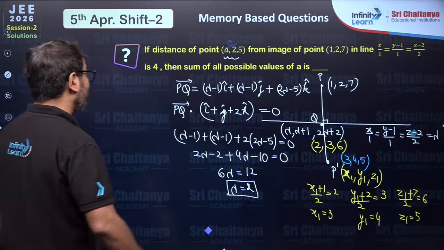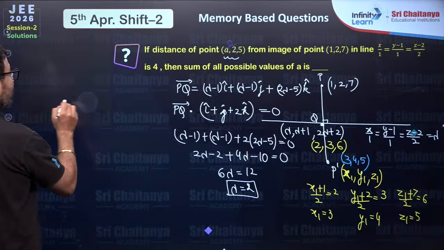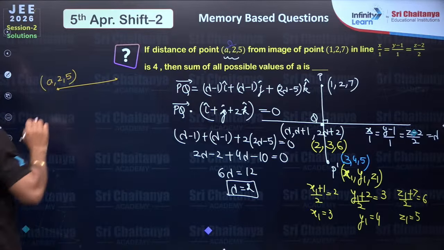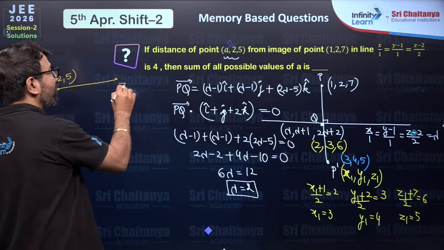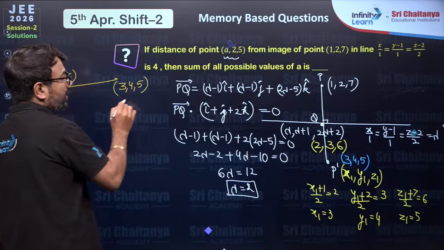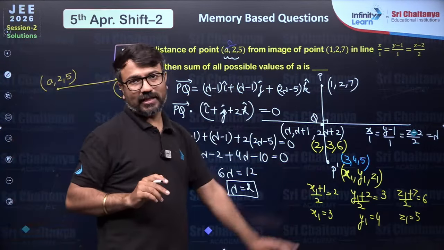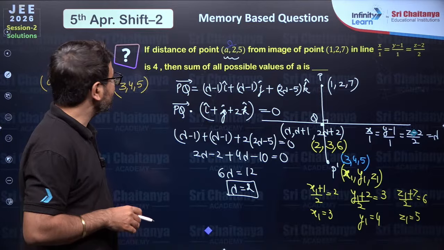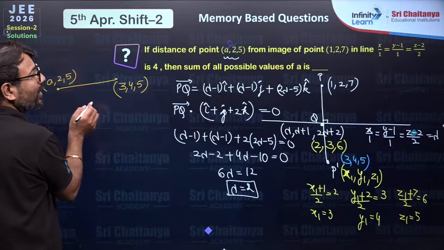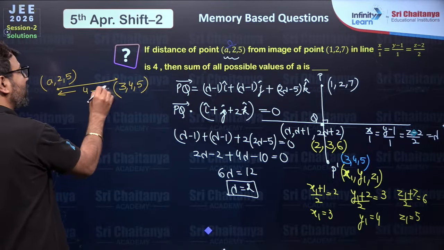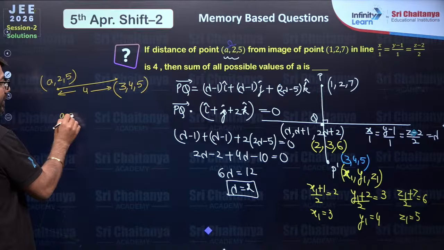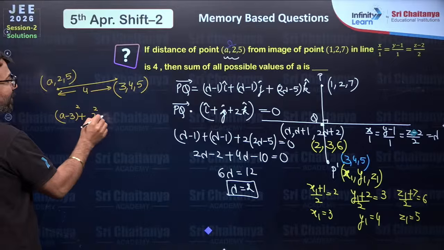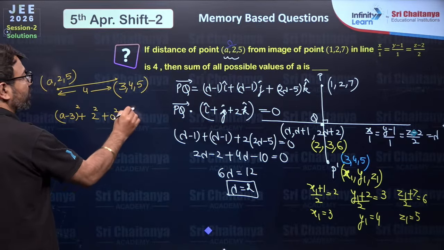Now the question is what? If you see the question carefully, they are asking about 2 points. One point they have given in the question, A(a, 2, 5), and the second point is the image of this point, that is (3, 4, 5). Now once you understand this, my dear students, you have to take the distance formula, and the distance they have given is equal to 4. So you will write (a minus 3) whole square, then (2 minus 4) whole square, and then (5 minus 5) whole square, which is equal to 4 square.